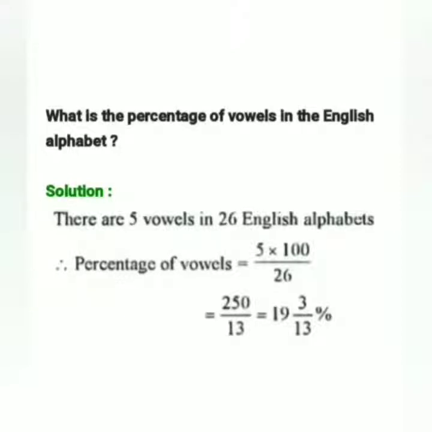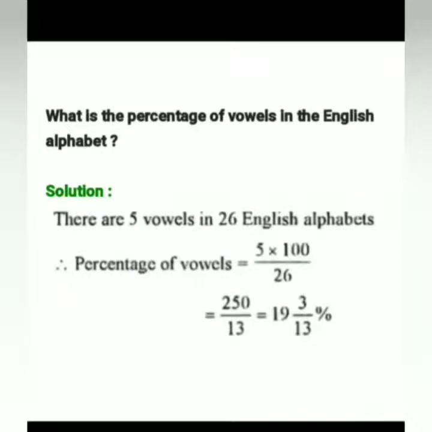First of all, how many vowels are there in the English alphabet? There are 5 vowels, and in total we have 26 English alphabets. So we have to find the percentage of vowels: 5 upon 26, into 100. For calculating the percentage, we multiply by 100. After doing the calculation, we get 250 upon 13 percent.